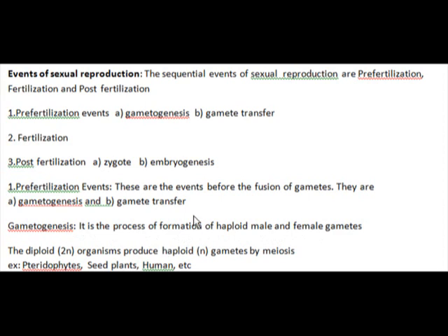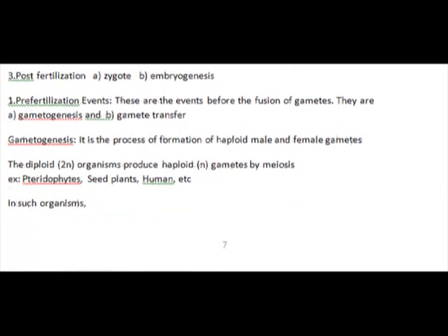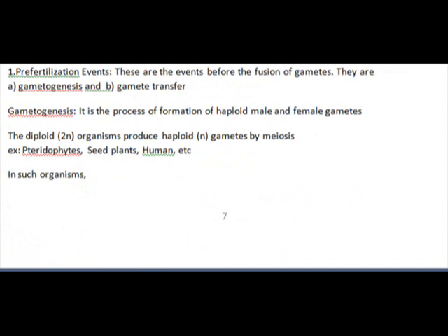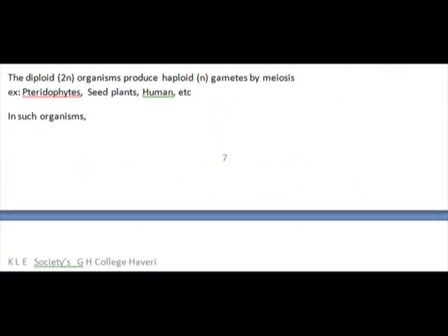Usually the individuals are diploid, so gametes are formed by meiosis so that they will be haploid. The diploid organisms produce haploid gametes by meiosis. It is common in pteridophytes, higher plants and higher animals.